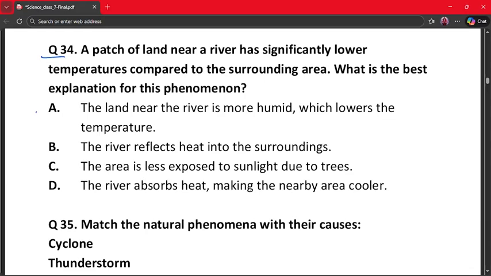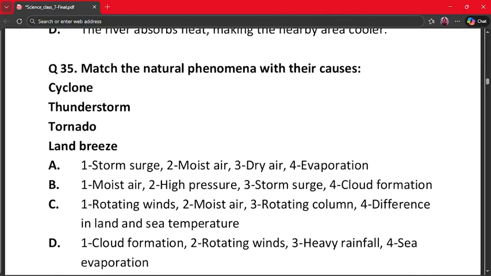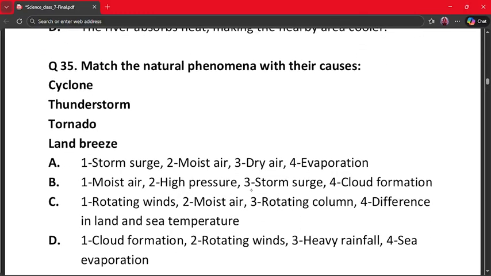The correct answer is option number A, because rivers increase humidity and water absorbs heat. This cools the nearby areas. So option A is the correct answer. The next question is question number 35. Match the natural phenomena with their causes. Cyclone, thunderstorm, tornado and land breeze.